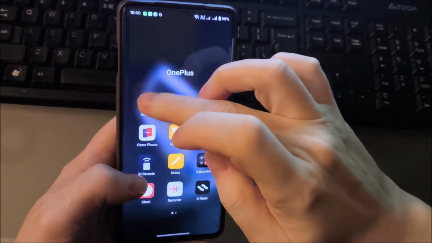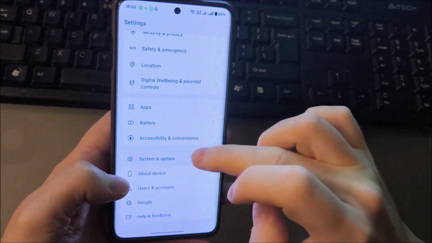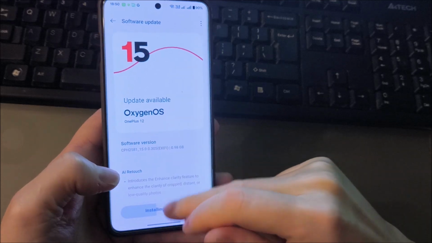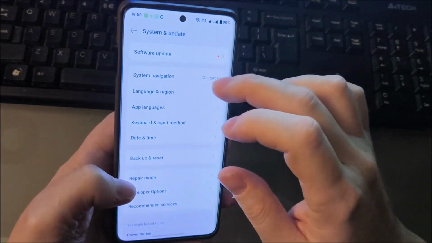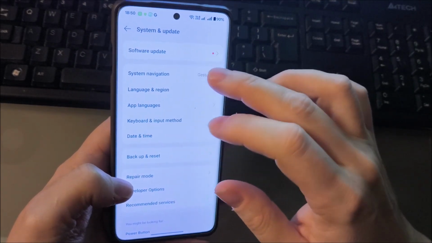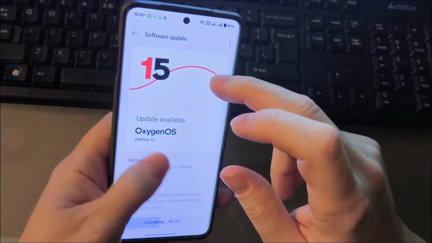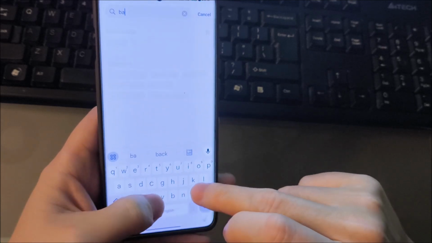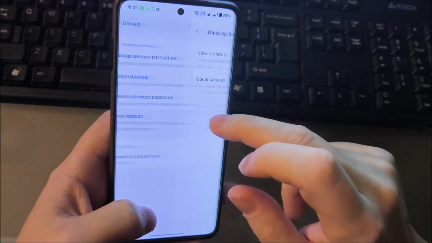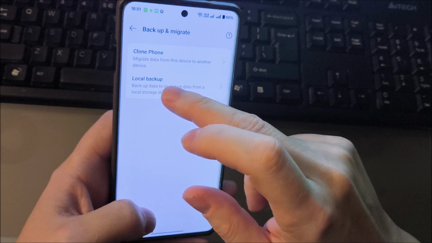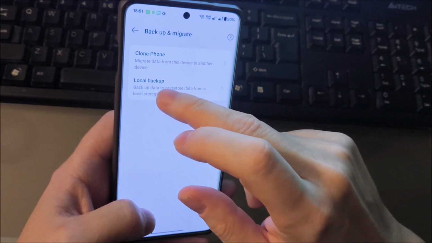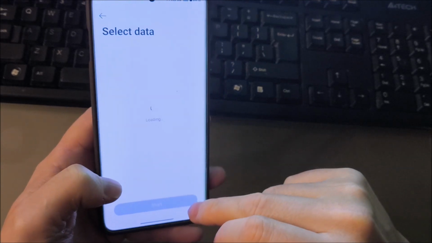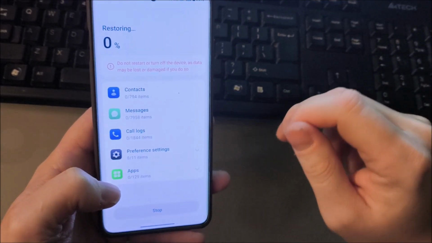And now I have OxygenOS 15. I have an additional update, but in the meantime I will restore all my applications and settings from local backup, then tap and start.